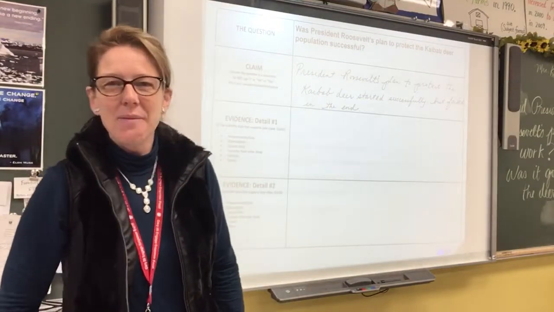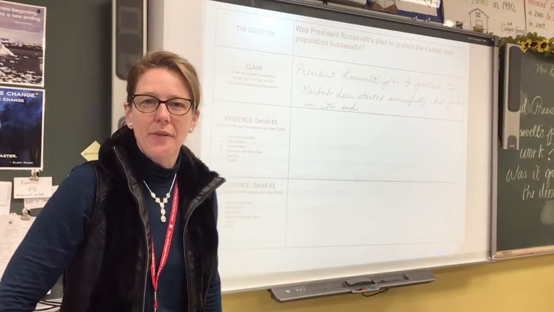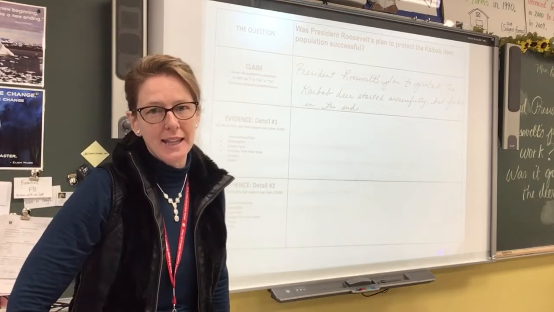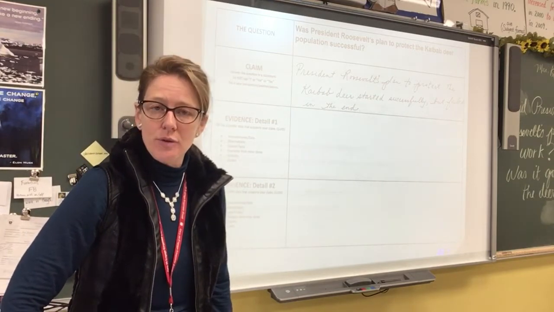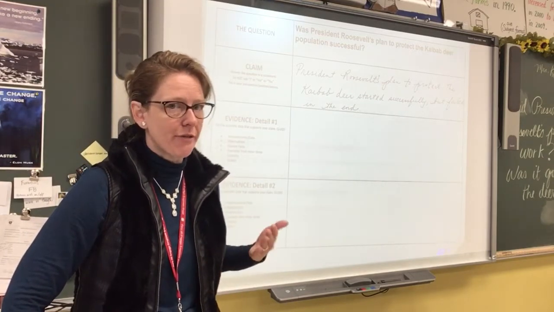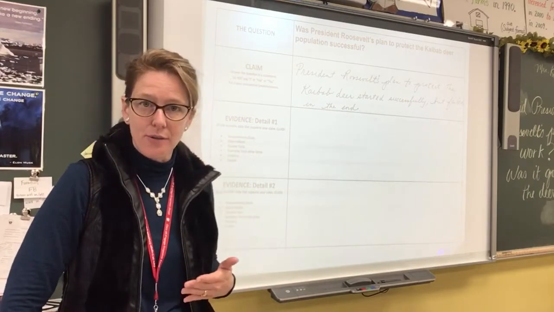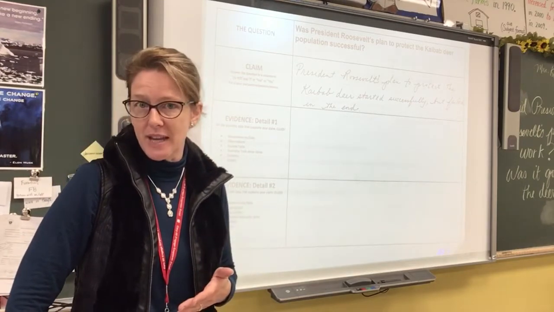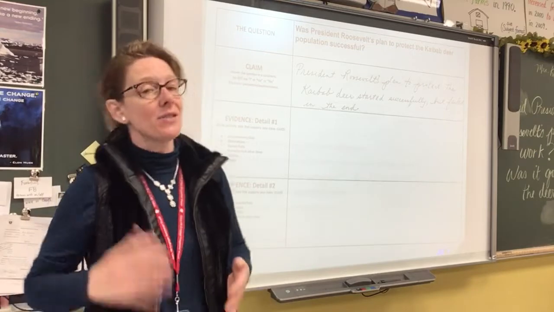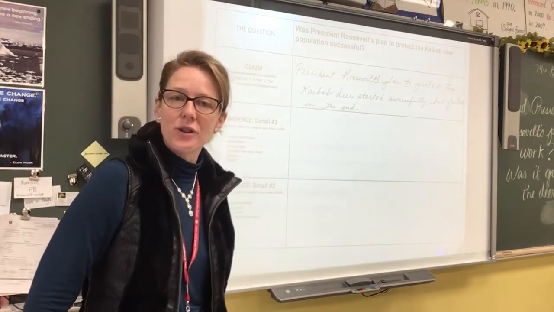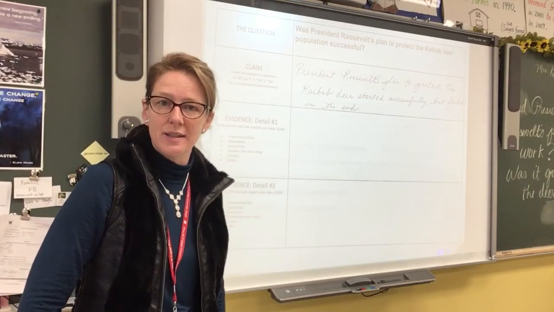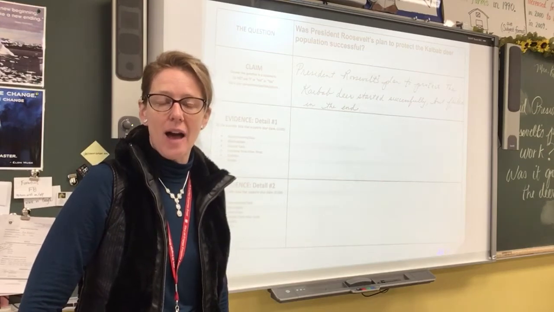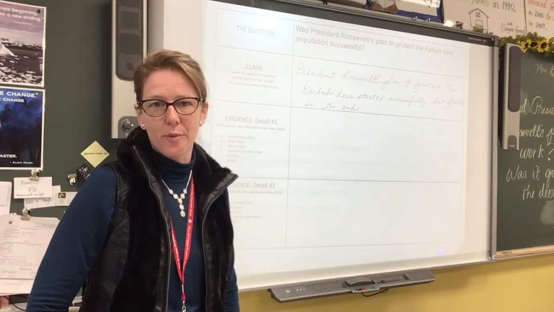Hi, today I'm going to be giving you some tips and tricks about the Kaibab Deer paragraph that we've been working on in class. I'm giving you these because we've been referring to and emphasizing them throughout class for the last couple of days. Some students are getting it and some are not. So it would be great if you could take a look at your students' paragraph and help make sure that they're on track with their paragraph.